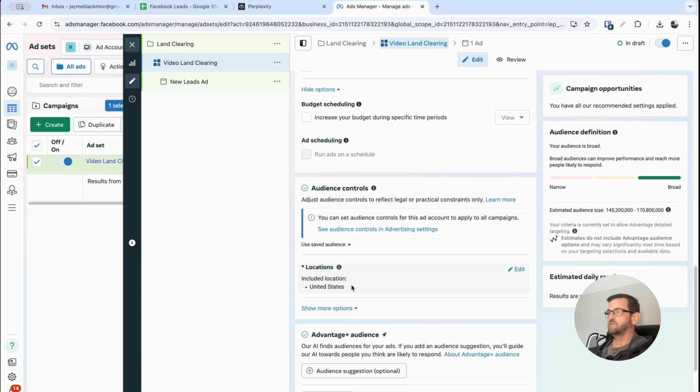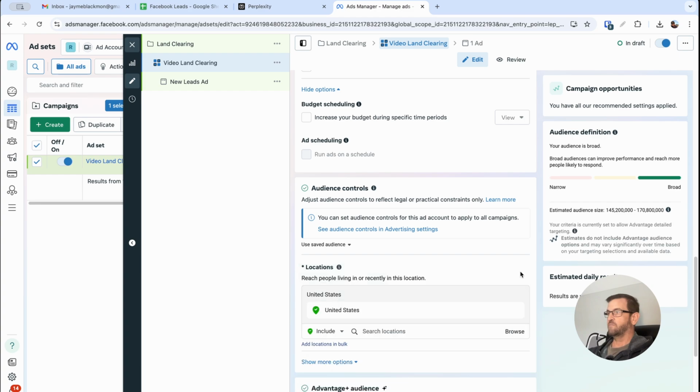Then it includes the radius target that you're putting on it. So maybe you're in Raleigh, North Carolina, and you set it to 50 miles. It's including Raleigh, North Carolina plus the United States. So that's what you need to know about that, is that when you're creating it in this fashion, you can really pinpoint what it is that you want to do targeting wise.